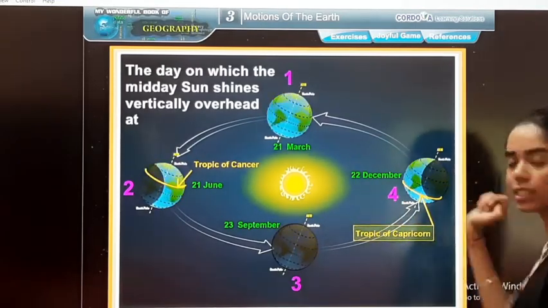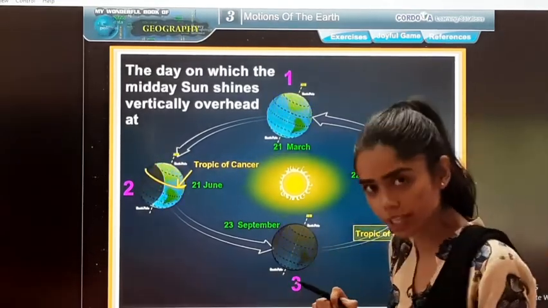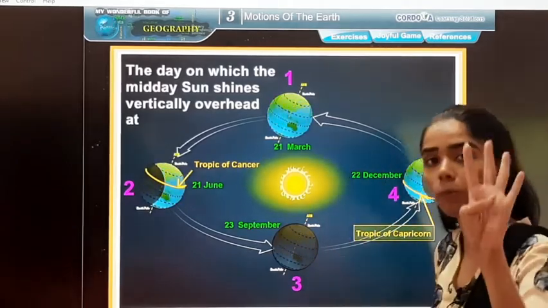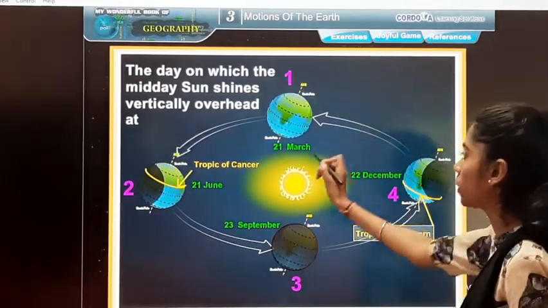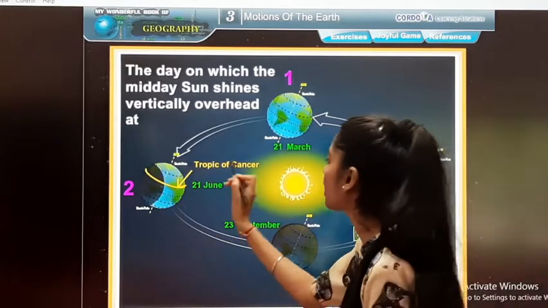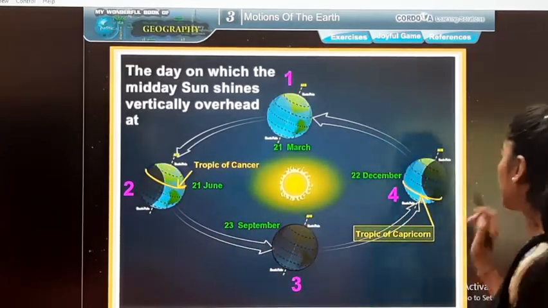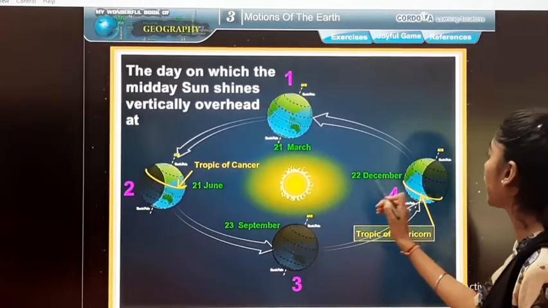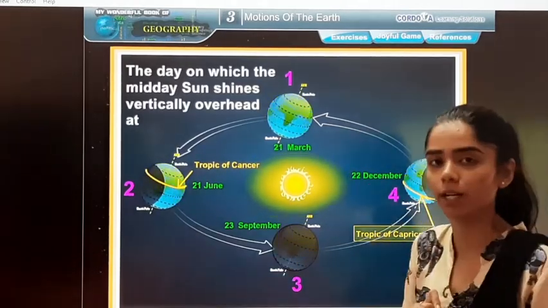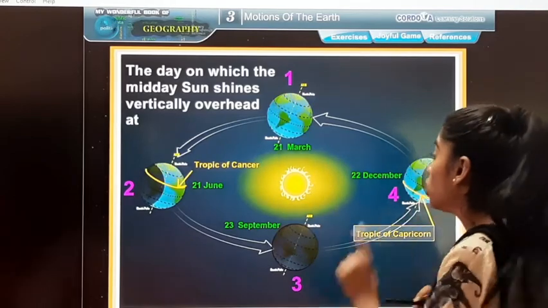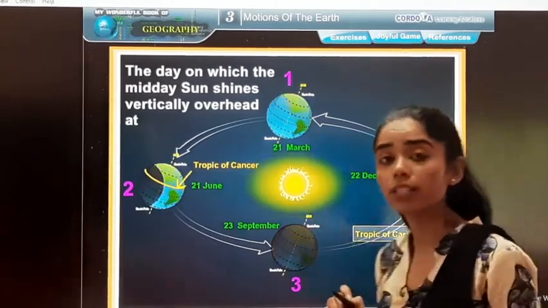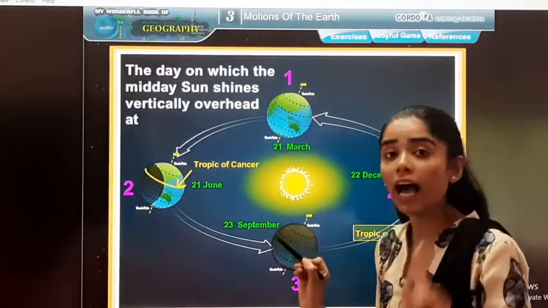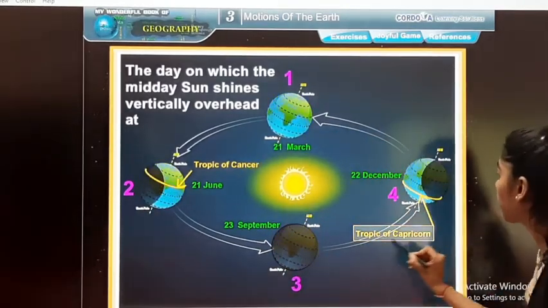See, do you see? This is the picture that is given in your textbook and these are different positions. 4 positions are here. First, 21st March. Second is 21st June. Third, 23rd September. And the 4th one is 22nd December. Now see what they have said. Solstice is when the sun is overhead the Tropic of Cancer and the Tropic of Capricorn.